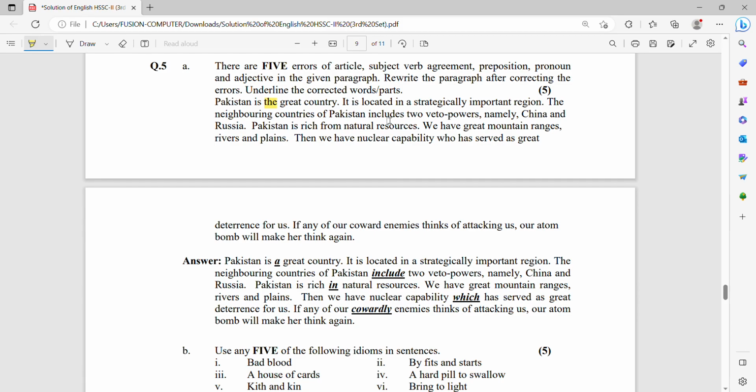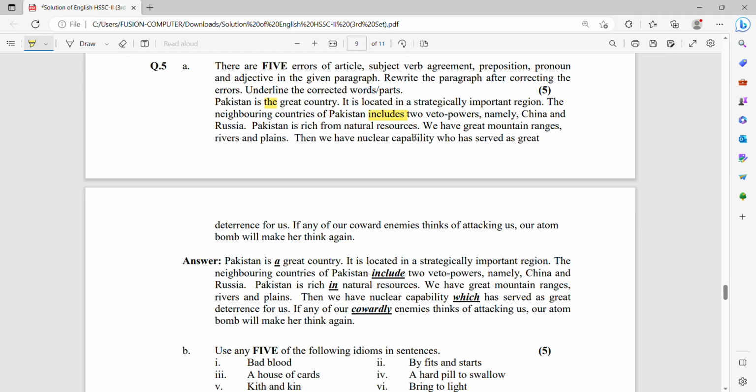The neighboring countries of Pakistan include 2 veto powers. Include, because there are 2 countries named here, so it does not take includes. It is a plural verb here.